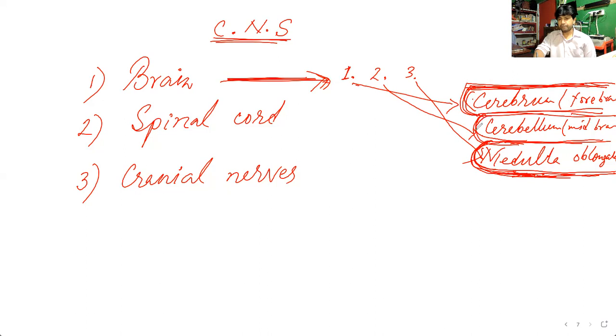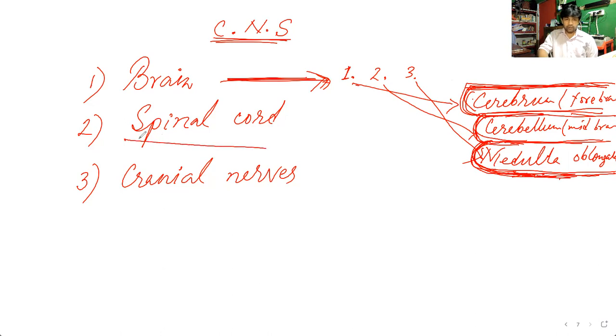Secondly, the cerebellum, it is balancing our body. So it is holding our body without falling. So that balance is maintained by the cerebellum, and body posture is also maintained by the cerebellum. So that is the midbrain. And thirdly, all these nervous activities, they may be voluntary, maybe involuntary. So both of them are controlled by the medulla oblongata. So that is the third one.